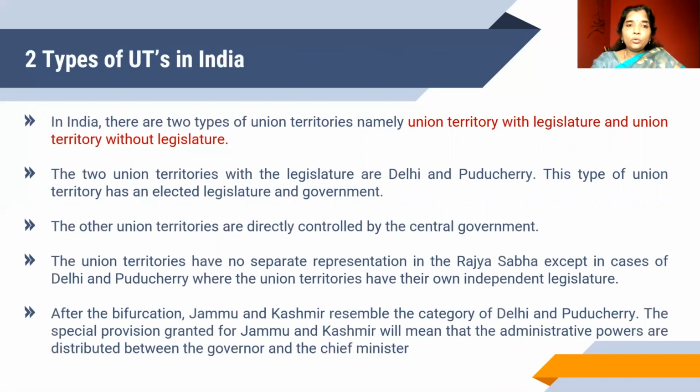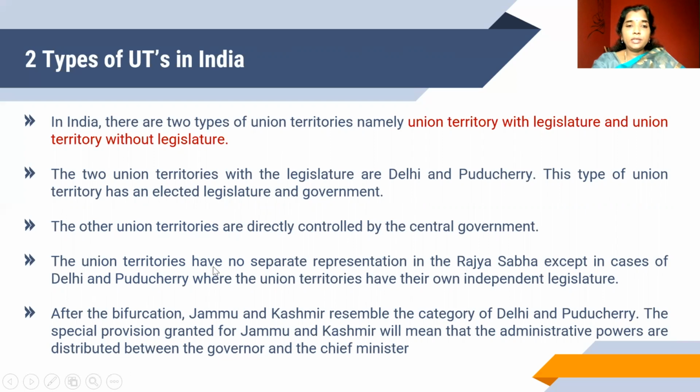There are basically 2 types of union territories in India: union territory with legislature and union territory without legislature. The 2 union territories with legislature are Delhi and Puducherry. This type of union territory has an elected legislature and government. The other union territories are directly governed by or controlled by the central government.